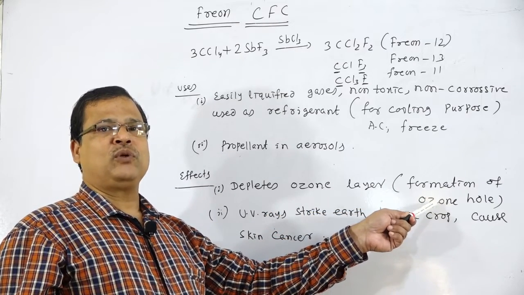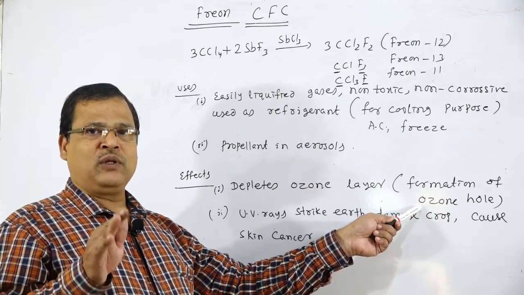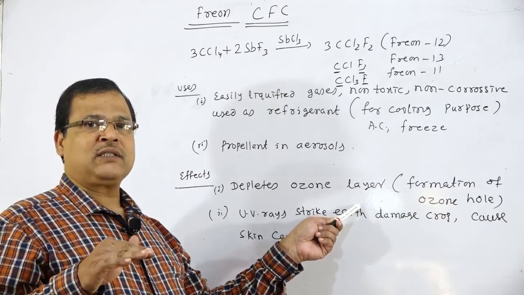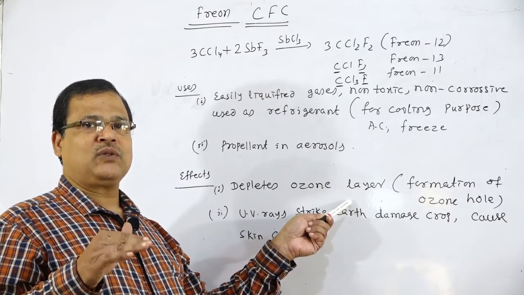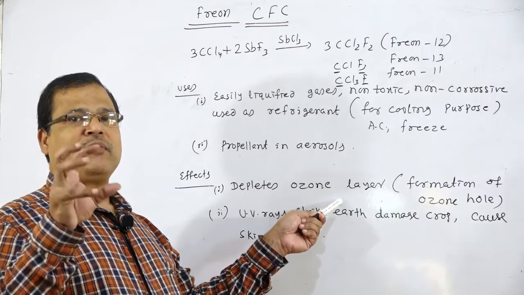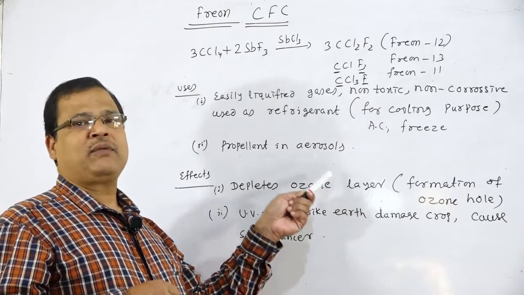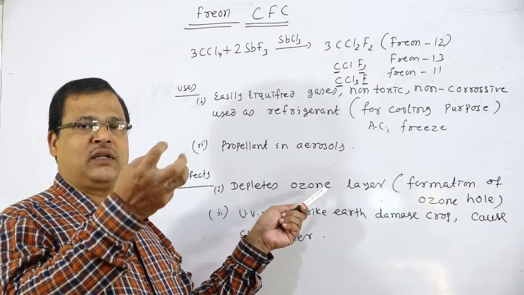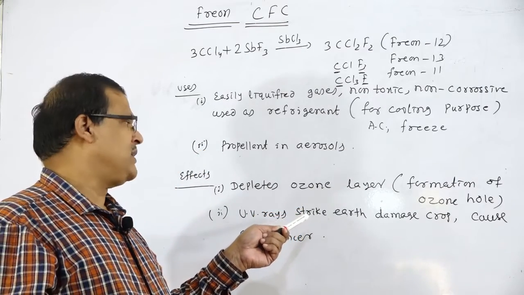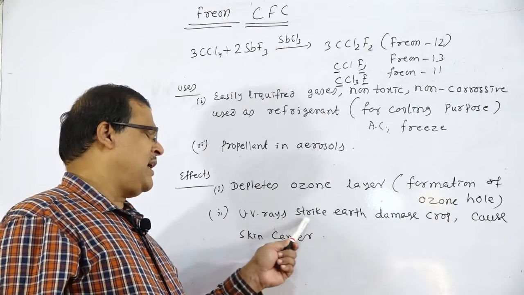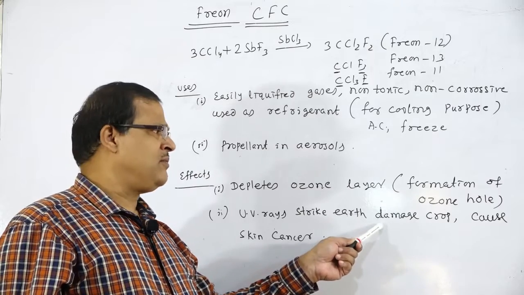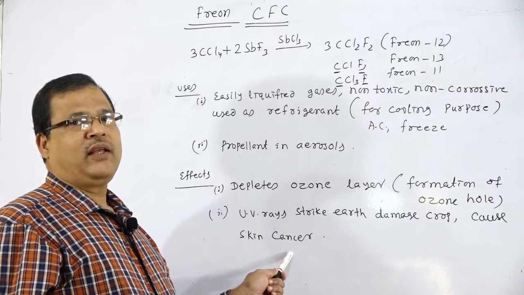Then what will happen if an ozone hole is produced? What is the function of ozone? Ozone prevents ultraviolet radiations from the sun from coming to the earth's surface. So whenever the ozone layer gets depleted, there is the formation of an ozone hole with the help of CFC. So UV radiations will come to the earth surface and strike it. Then what will happen? Ultraviolet rays striking the earth damage crops and cause skin cancer in humans.